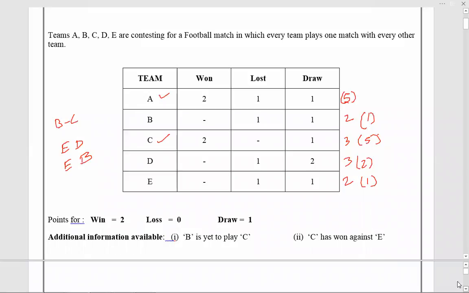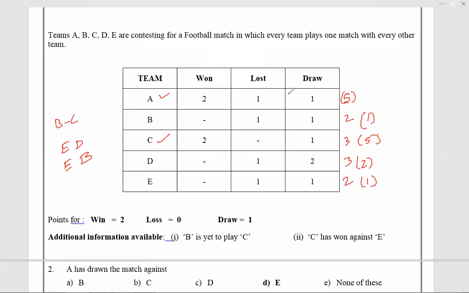Look at the problems. First problem. E's remaining matches, we have calculated, are with B and D. A has drawn a match against whom? A's draw is with whom? A won 2 matches, lost 1, drew 1. BC match is yet to be played. C won 2 matches. Achha, ED match is yet to be played. E lost 1 match, drew 1 match.